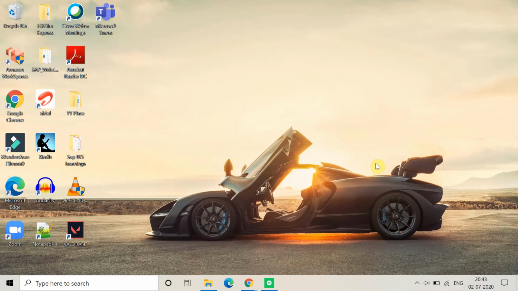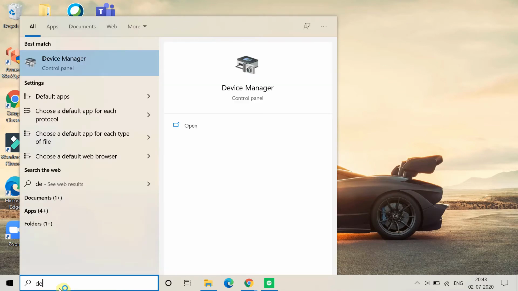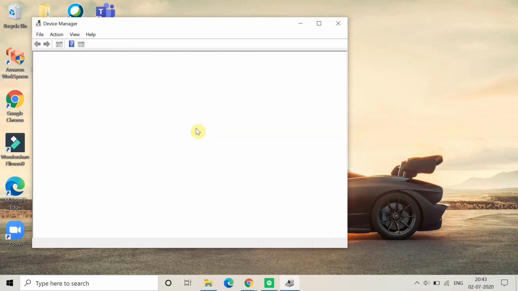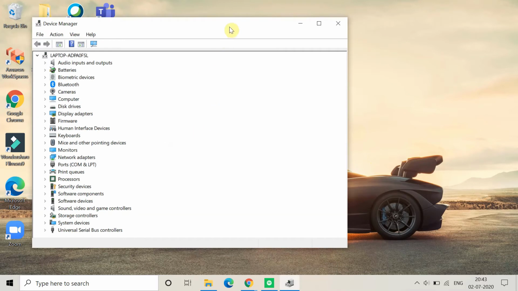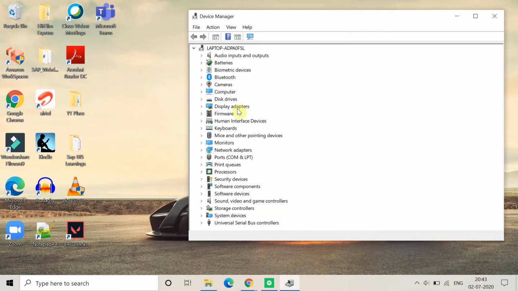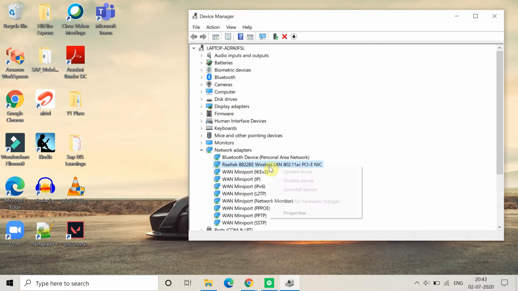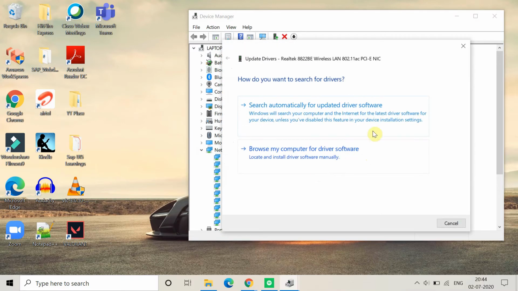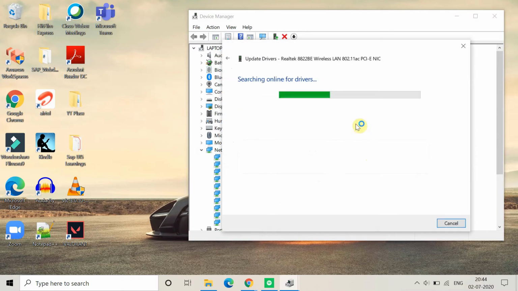Now the next method is maybe the network adapter driver is causing this problem. So go to the device manager, open the device manager, and now you have to go to the network adapter option. Here in the network adapter you will get a list of all the adapters. Here I'm choosing the Realtek because this is the Wi-Fi driver for my system. Click on update driver, click on search automatically, so it will start updating the driver. This process will take time, so wait for a while.